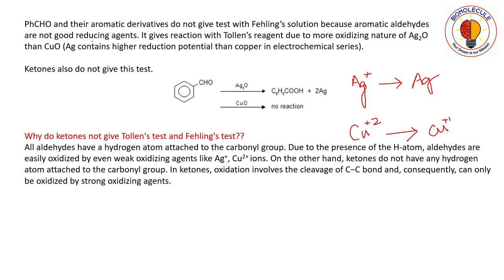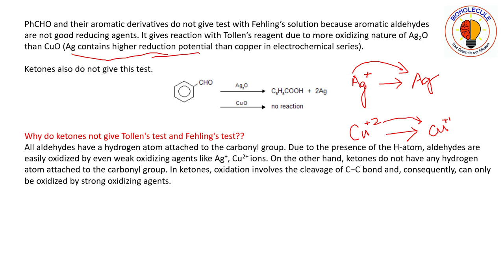Okay, so now silver has higher reduction potential, so this reaction will be in higher extent compared to this reaction. Okay, because reduction potential is high.